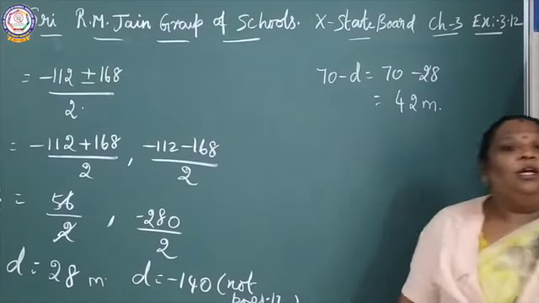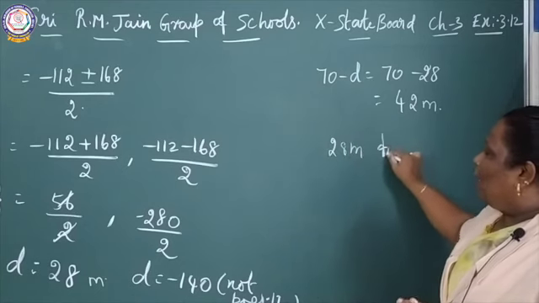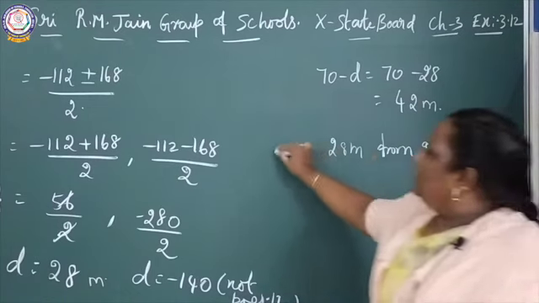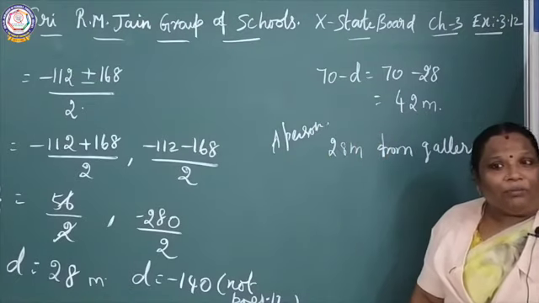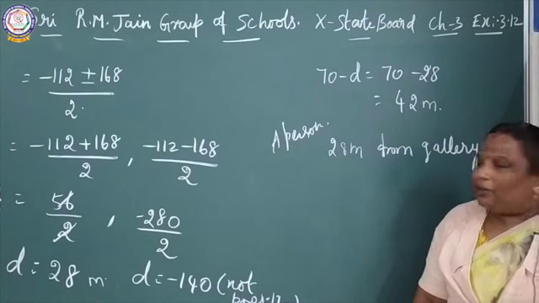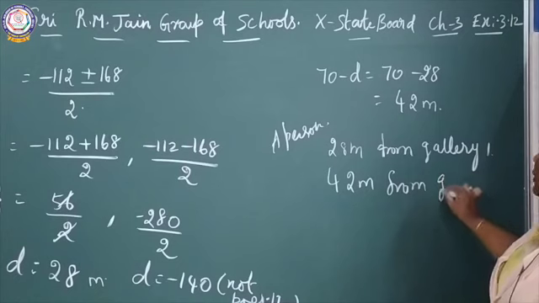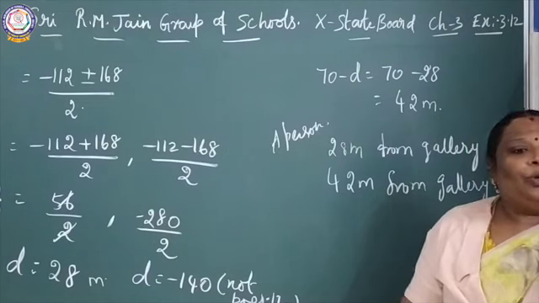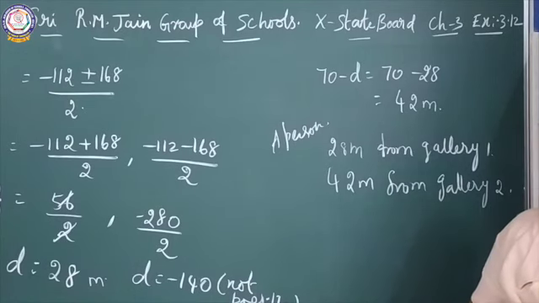So the person should stand 28 meter from gallery 1 and 42 meter from gallery 2 to hear the same intensity of the singer's voice.